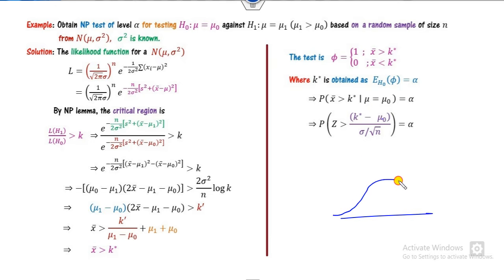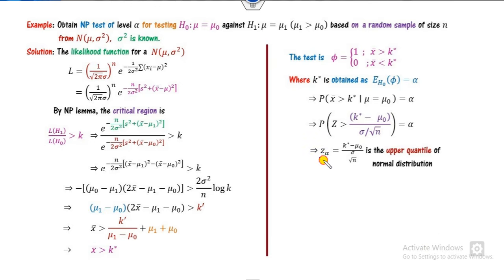If this is your normal distribution, can you find this value? Yes, you can easily find this number as 1.645, depending upon the level of significance. So we call it z alpha. As in the previous example we defined chi-square alpha, which is called the upper quartile of the chi-square distribution, here it is the upper quartile of the normal distribution.